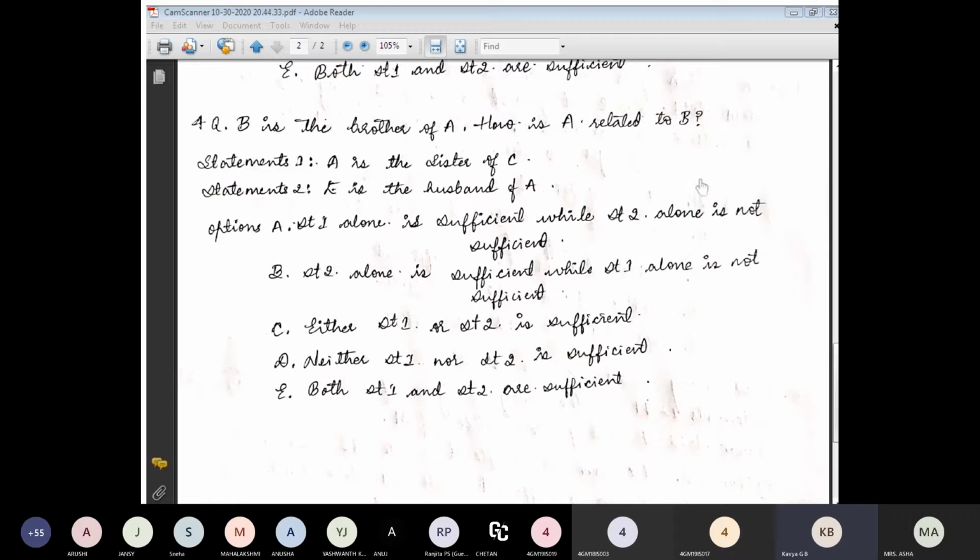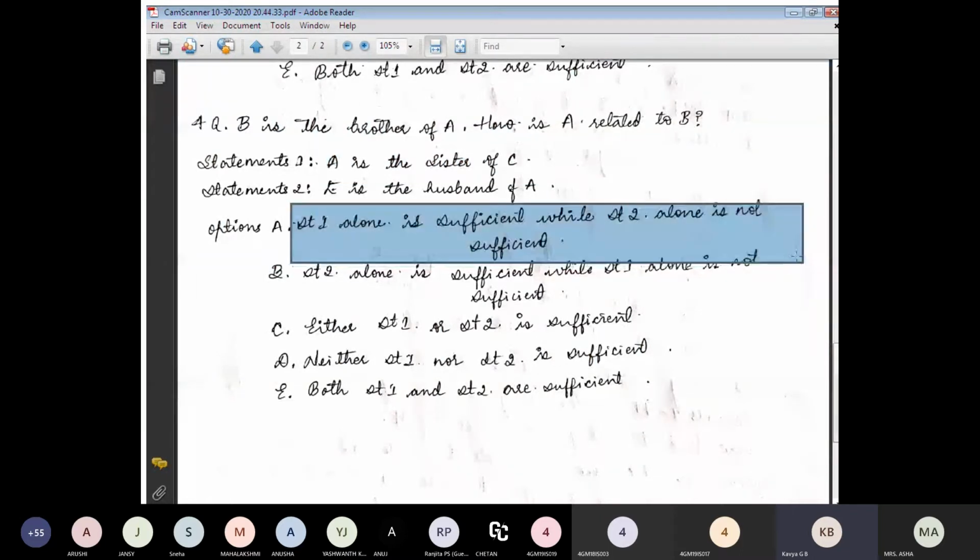By knowing statement 1 and statement 2: statement 1 says that A is the sister of C, and statement 2 says E is the husband of A. B is A's brother, so A is either brother or sister of B, we don't know that. Now each one of statements 1 and 2 individually indicates that A is a female. That means A is B's sister. Okay, let's go through the options. Option A says statement 1 alone is sufficient while statement 2 alone is not sufficient.